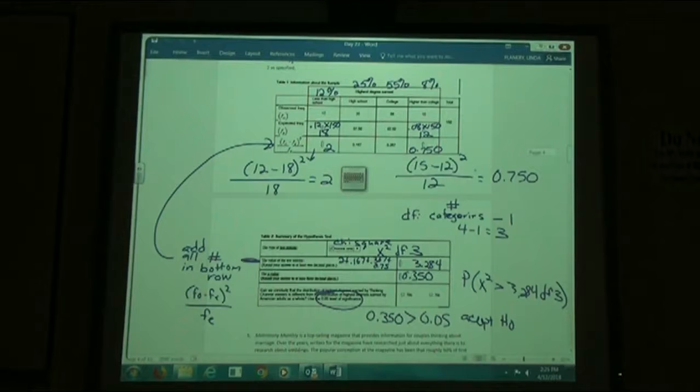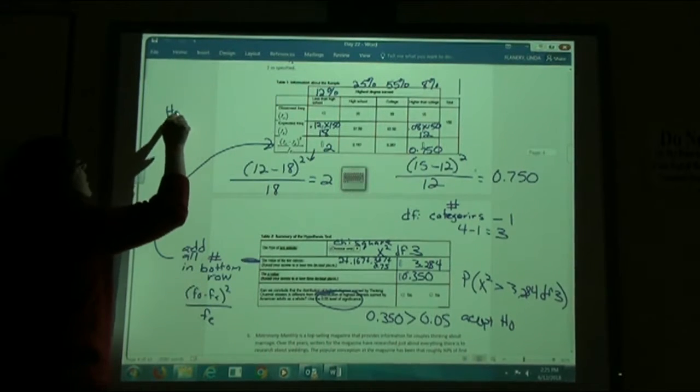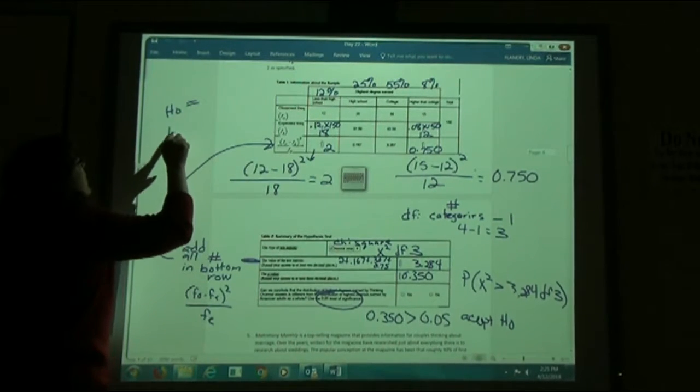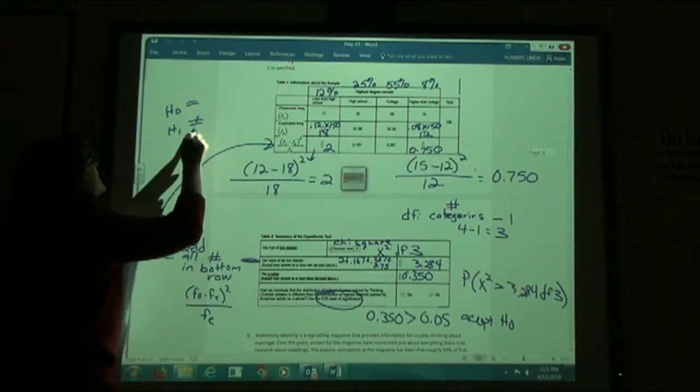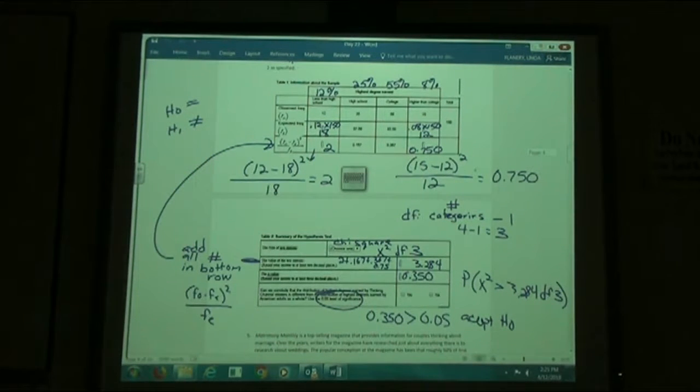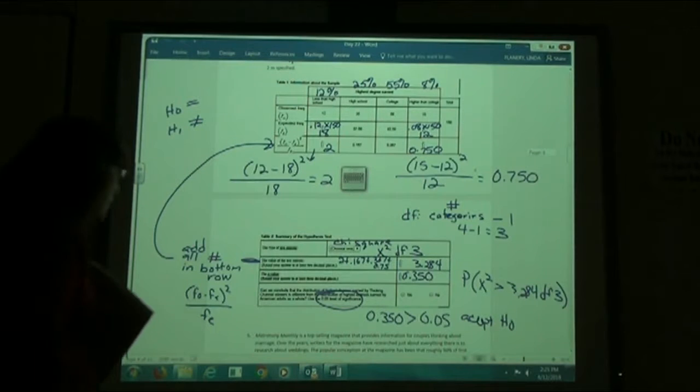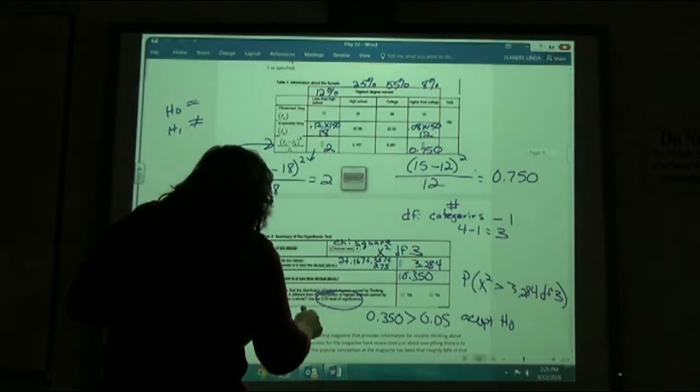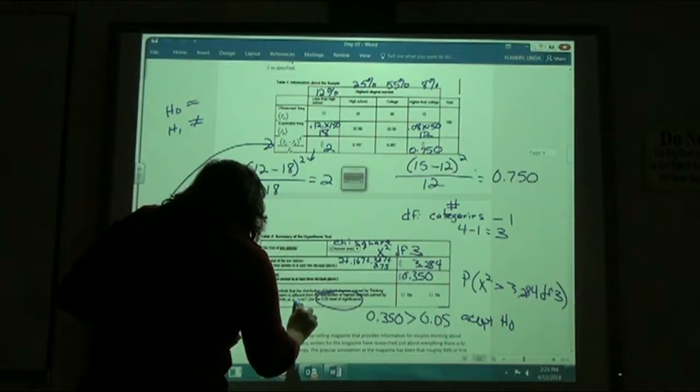So, they didn't have us write what our statements were. So again, if we were doing our test statistics, the null we know is going to be equal. The alternative one means it's not equal. The question asks, can we conclude that it is different?